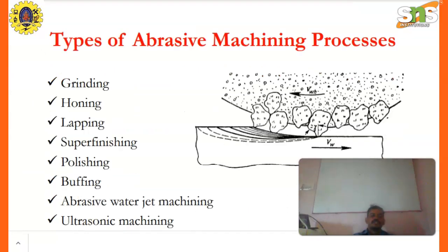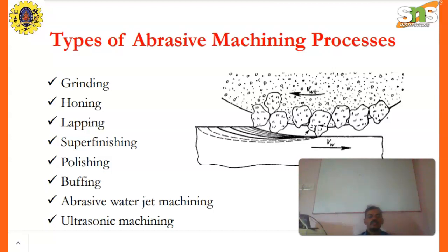Next, the types of abrasive machining process. The first one is grinding. Hard materials can be removed by using grinding wheels. Different types of grinding wheels are available. Based on the material, we choose the grinding wheel grade and grit type.